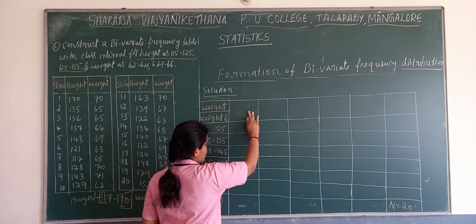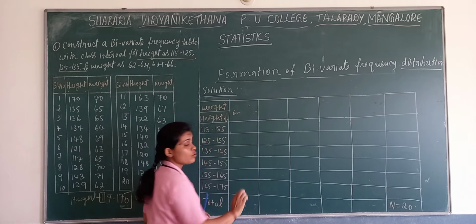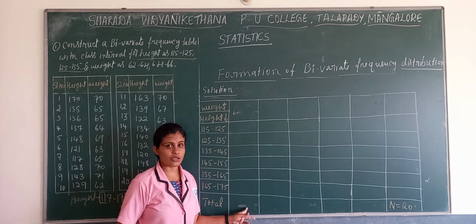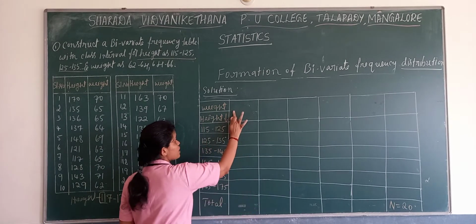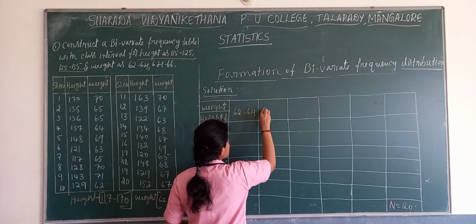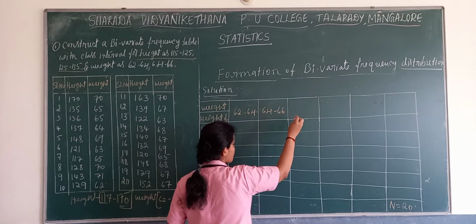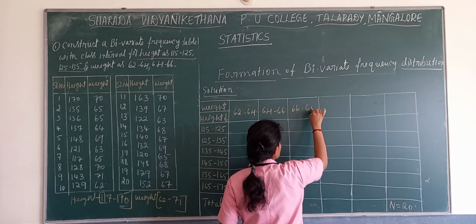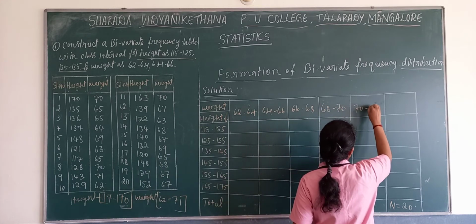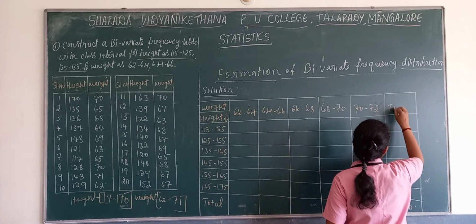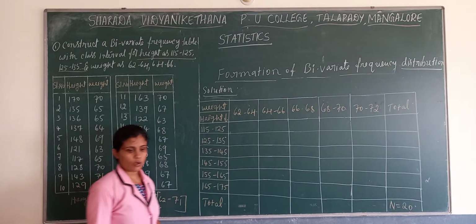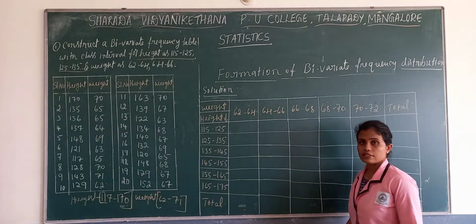Otherwise we can take it from 60 to 62, but the frequencies we get there are 0. That also we can take, but they have framed it, so we'll take it as it is. 62 to 64, 64 to 66, 66 to 68, 68 to 70, 70 to 72.